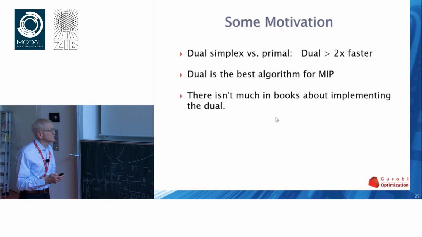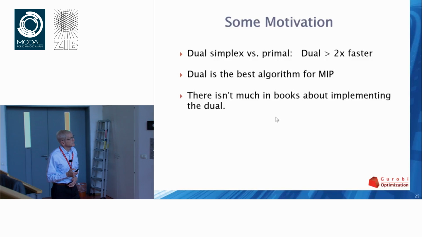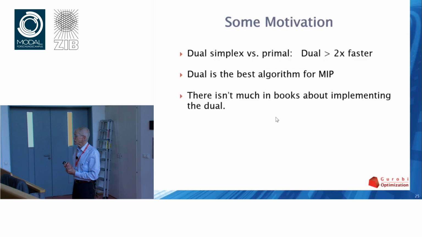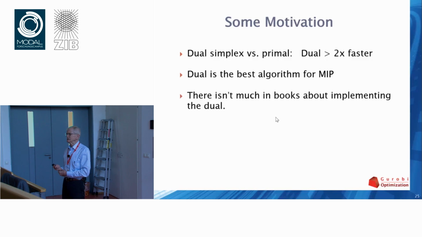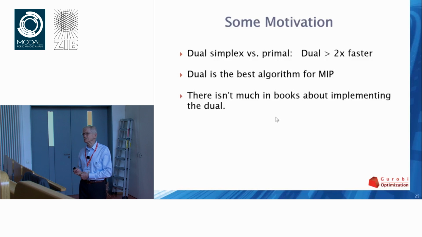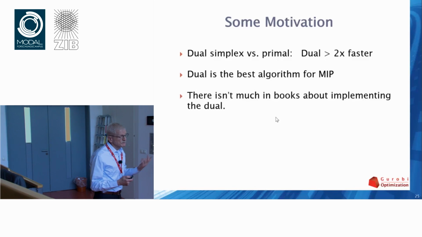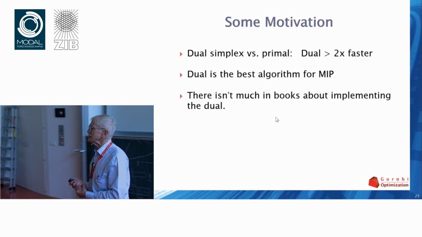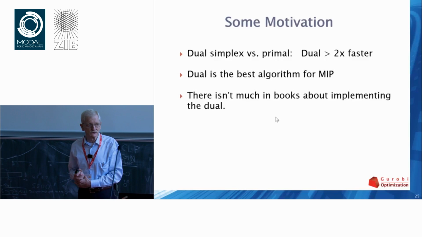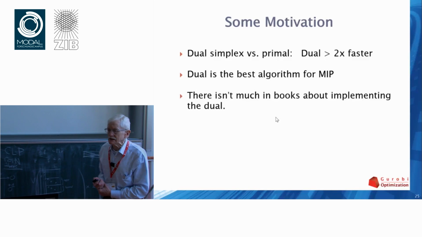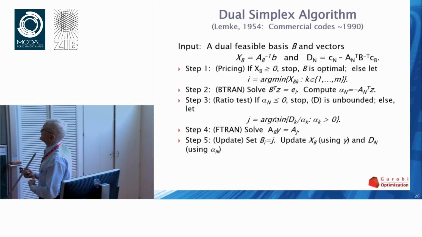So that's the primary motivation. And the final motivation for talking about the dual is that you're hard-pressed to find in books descriptions about how to implement the dual. People just don't talk about it. Maybe because it's harder to talk about. It is certainly easier to motivate the primal. I absolutely agree with that. But that's not the algorithm that gets used so much.